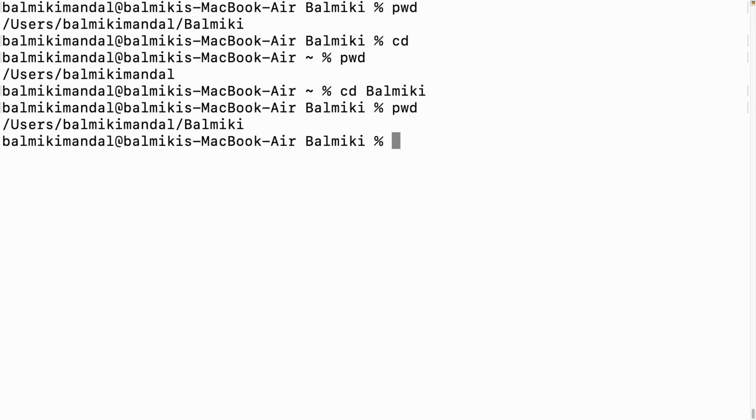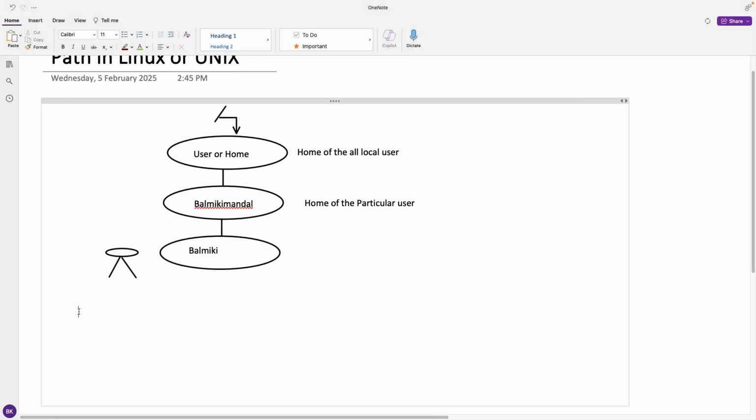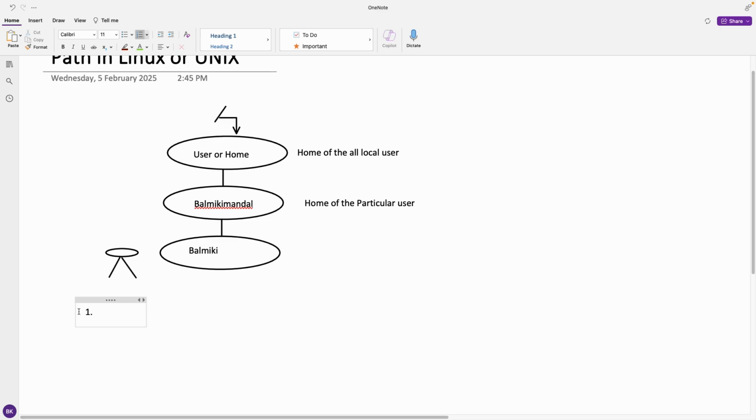pwd. Whatever you are seeing here, this is the path. When I type pwd, present working directory, it gives the path. In a Linux or Unix machine, paths are of two types. The first one is the absolute path and the second one is the relative path. Let me type this better in the command-based environment.